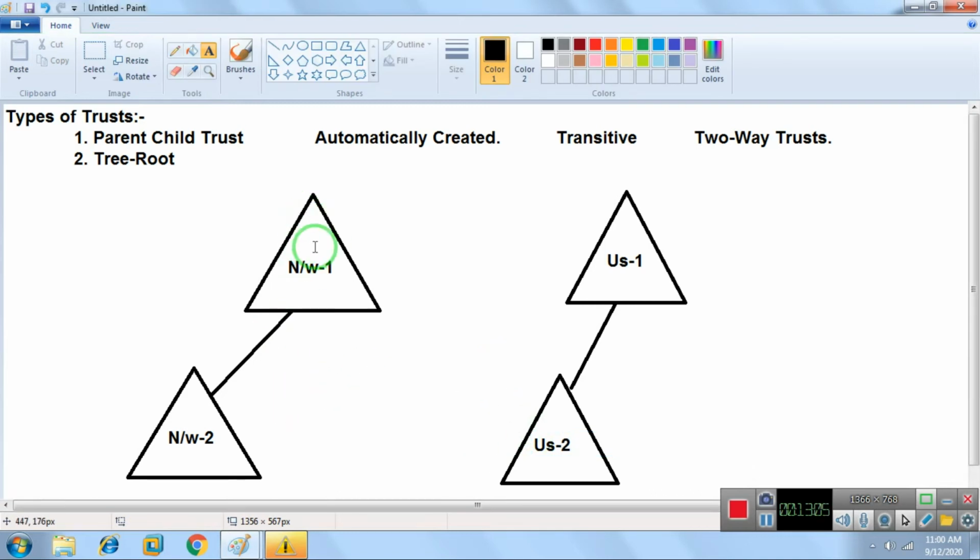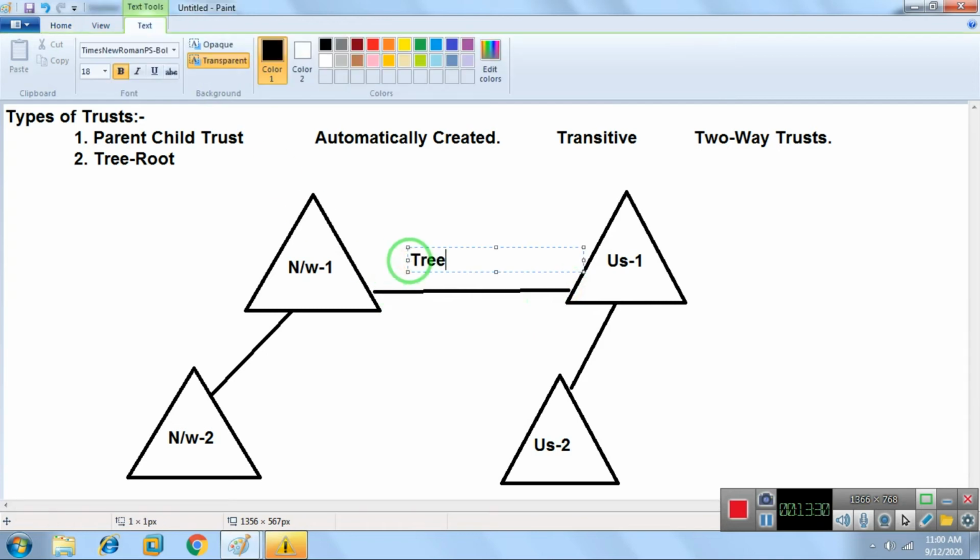This is the parent tree, the main tree, in which the parent domain network is running, and this is the other tree which I created. If you have multiple trees, the parent tree and the separate tree which you created have a trust relationship, and this trust is created automatically. That trust is known as a tree root trust.